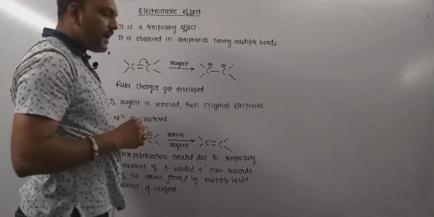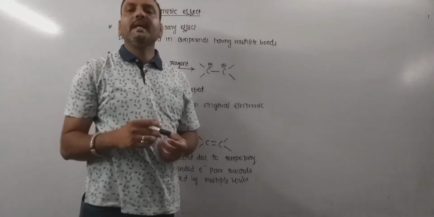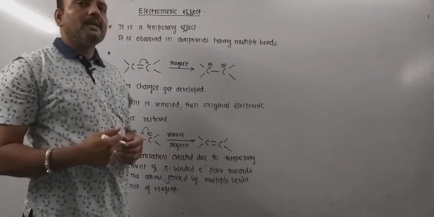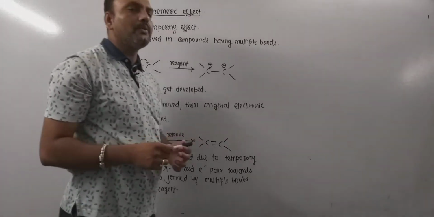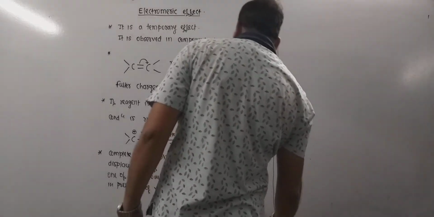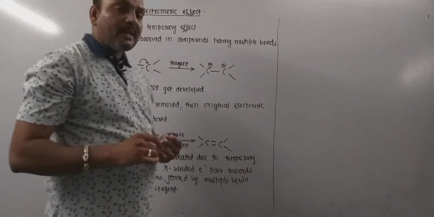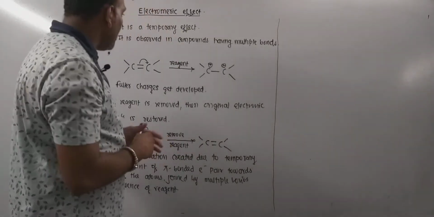Earlier we explained that as soon as the reagent is removed, the original electronic condition of the molecule gets restored. It is represented by drawing a bent arrow on the bond like this.